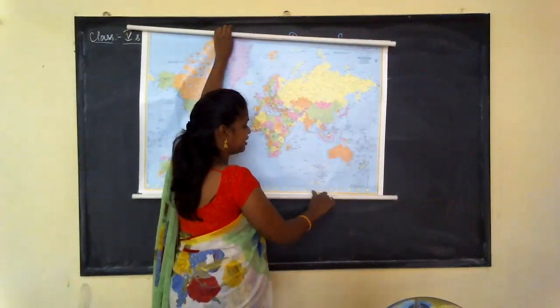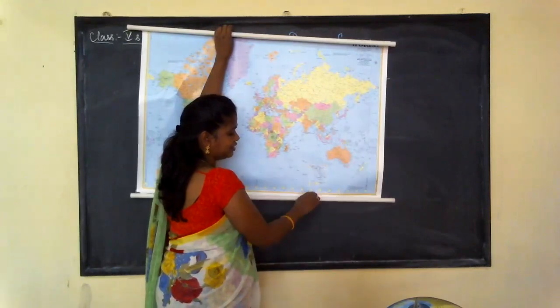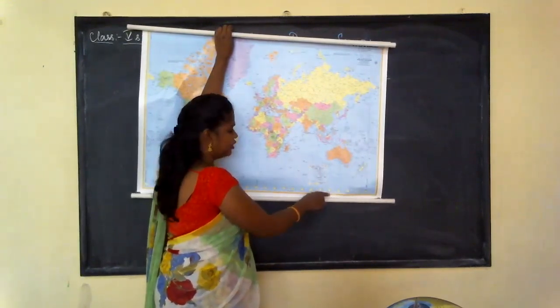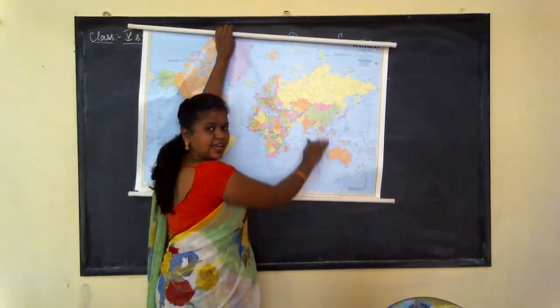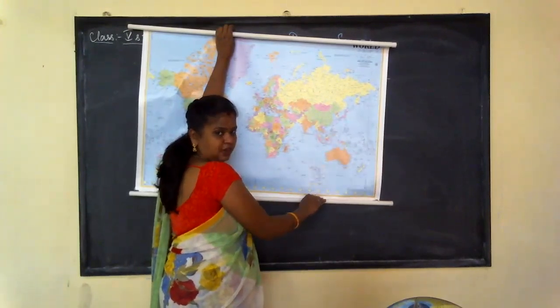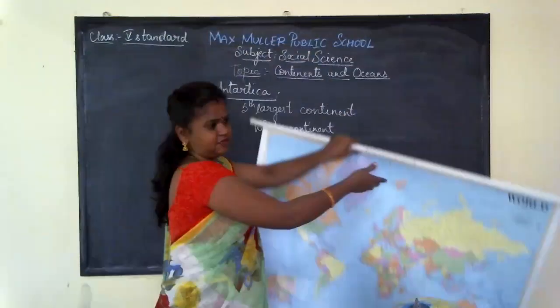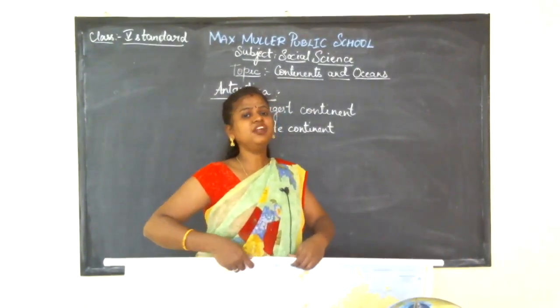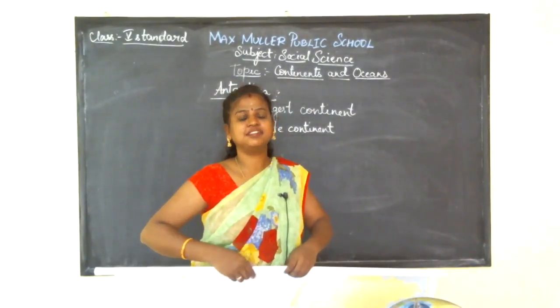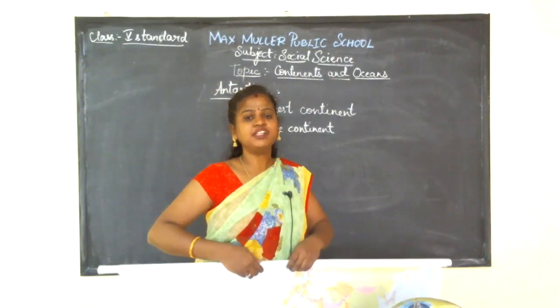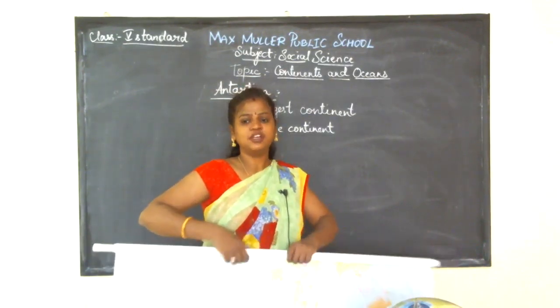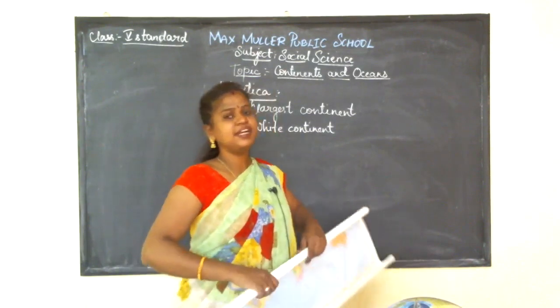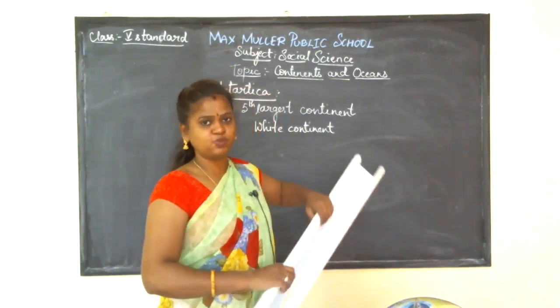It is just present over here. The lowest part in the world is the Antarctica region, and it is present at the South Pole. This region is fully covered with ice. It is fully covered with thick snow. Thick snow is nothing but thick ice.